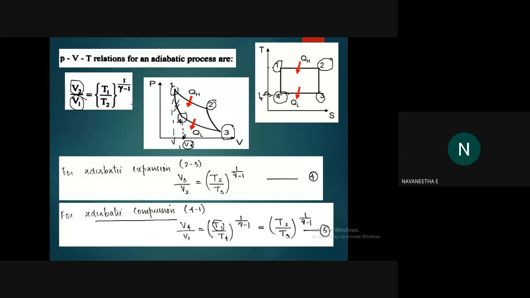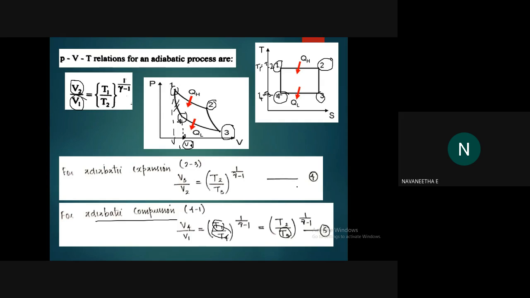So instead of T4, we can write T3. Okay, so the equation will become like this: T2 by T3 whole raised to 1 by gamma minus 1. Is it okay? Okay. So in the next step, you can write V4 by V1 equal to T2 by T3 whole raised to 1 by gamma minus 1. Okay.